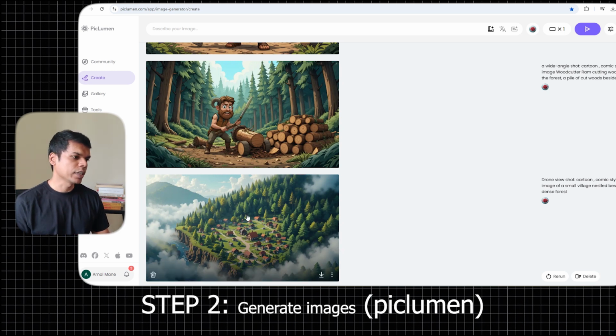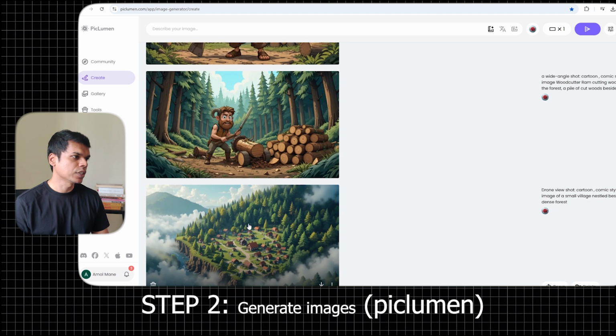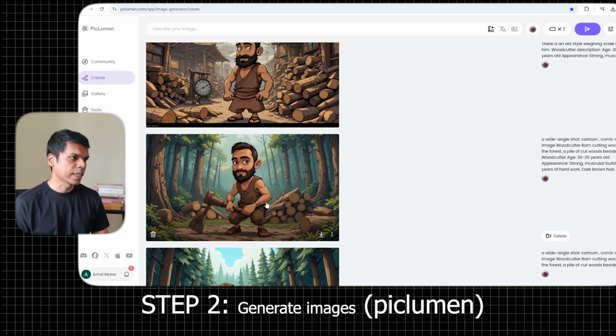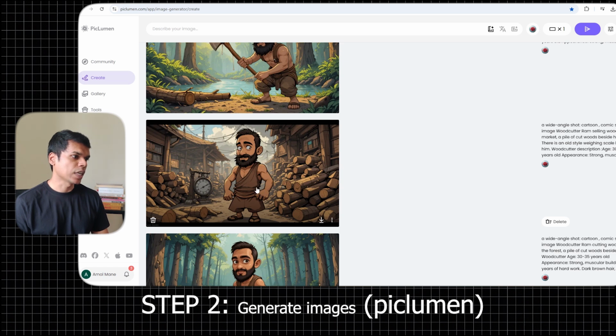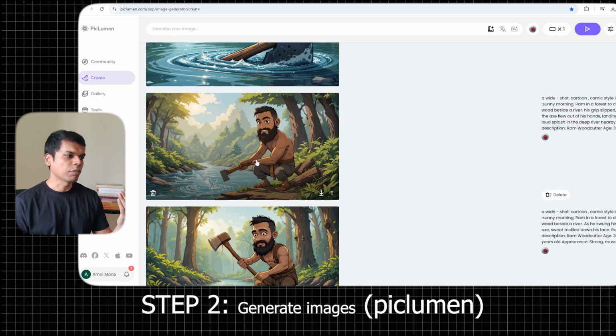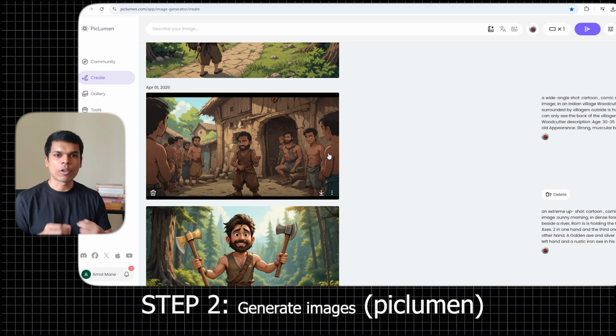This is the flow of the story. The first one is the establishment shot of the village. Second is the shot of the woodcutter in the jungle. Third one is the same. Fourth is of him selling woods. And the fifth shot is the important one where he's at the river. After that, there's a shot where he flings his axe into the river. So Piclumen has given us all the images.